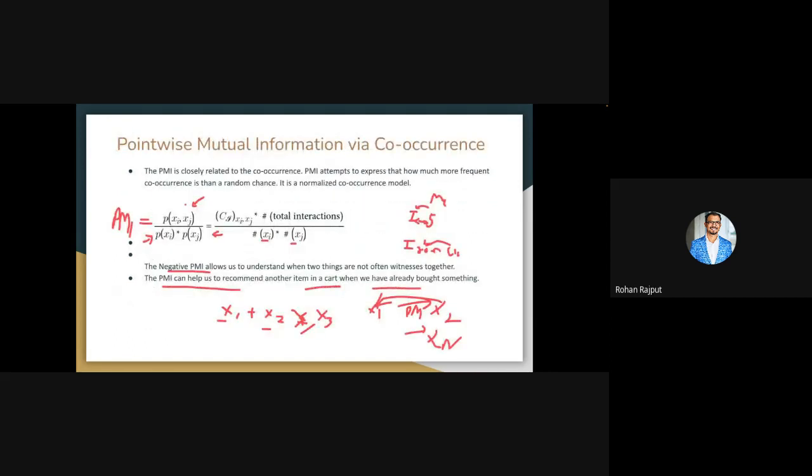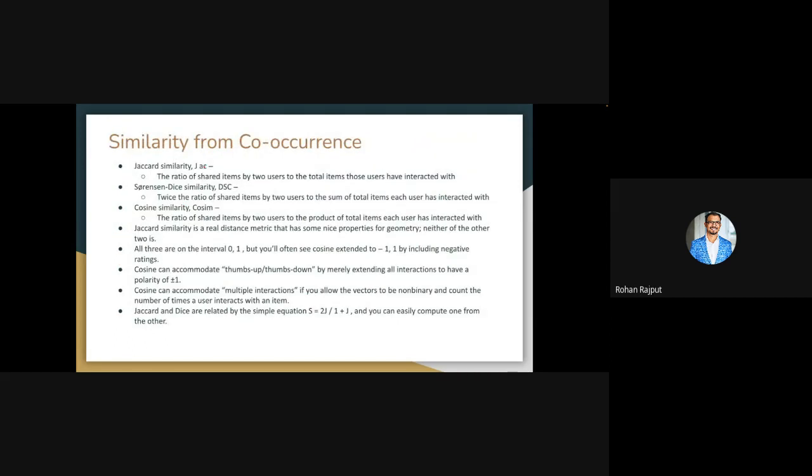So what are the different kinds of similarity? As we already discussed, we cannot use PMI for a similarity score, so what other similarity scores can we use? One is the Jaccard similarity, which is the ratio of shared items of two users divided by the total number of items of the users. We can use the Sorensen-Dice similarity, the DSC score, which is an extended version of Jaccard similarity. And we can also use cosine similarity, which is very popular, the ratio of the dot product to the magnitudes of the individual items.